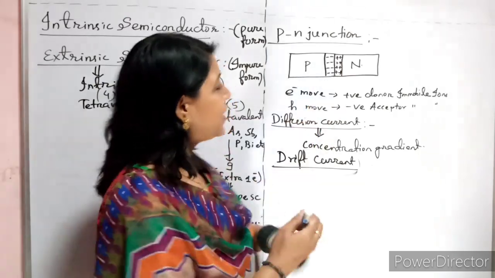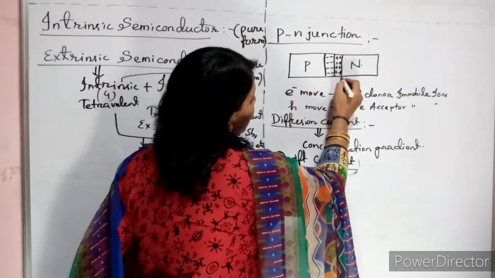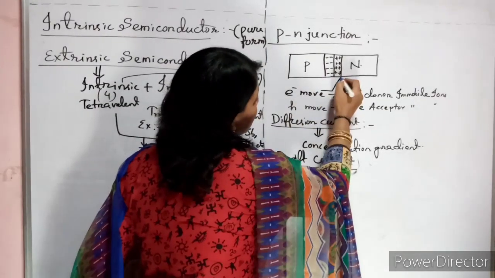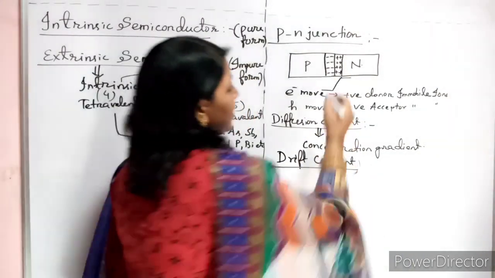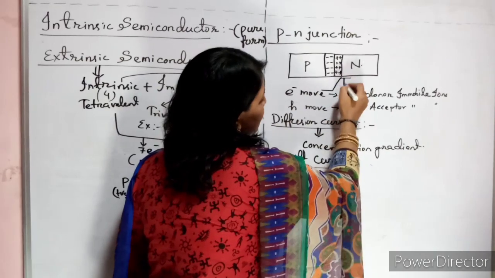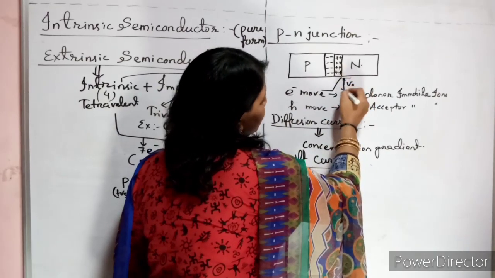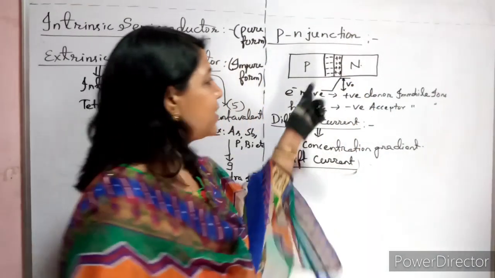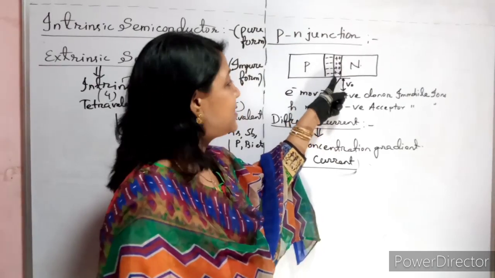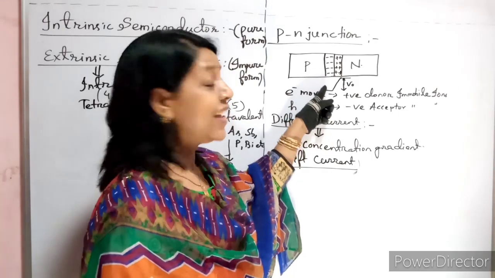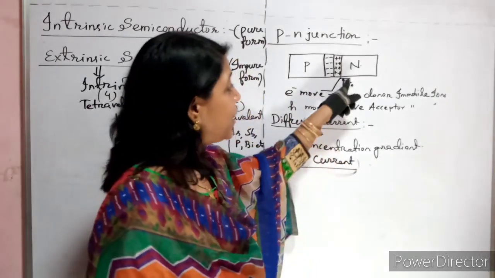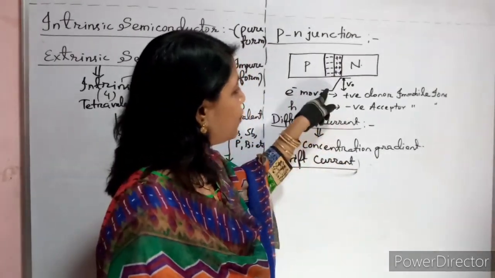So when they accumulated, there is a potential developed across it, V0, an electric field. Is there an electric field developed or not? This is high positive charge and here it is low negative charge. Am I right? Now, due to this, what will happen?